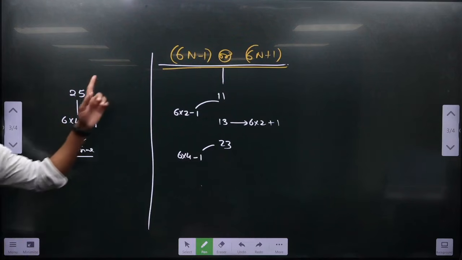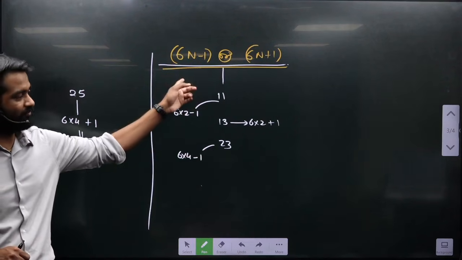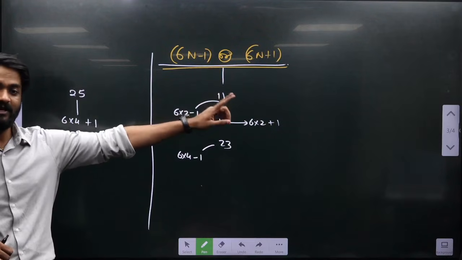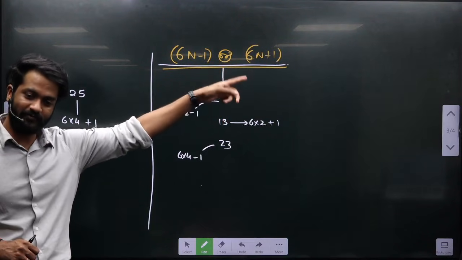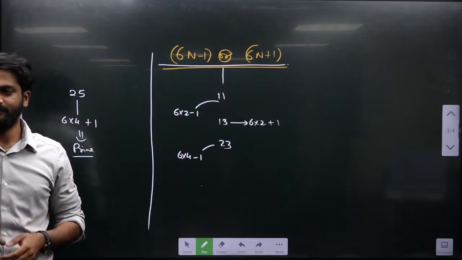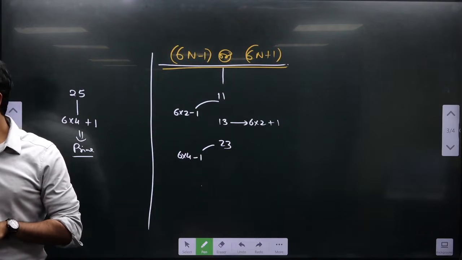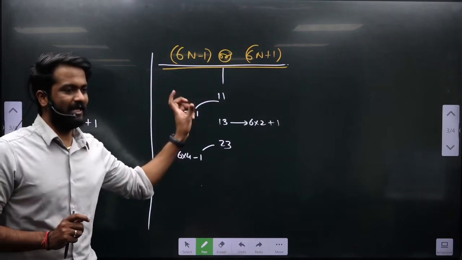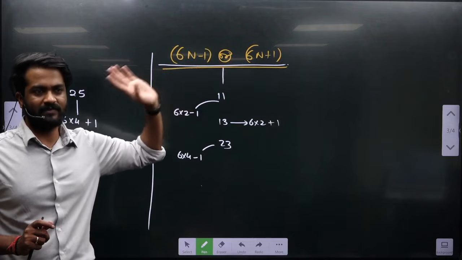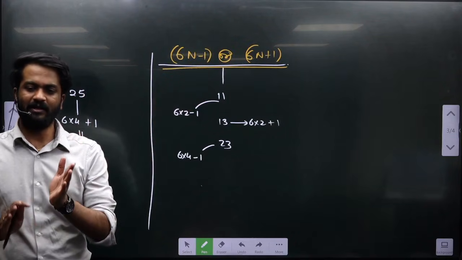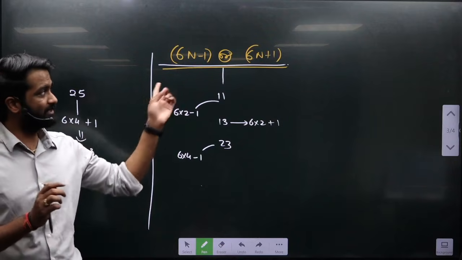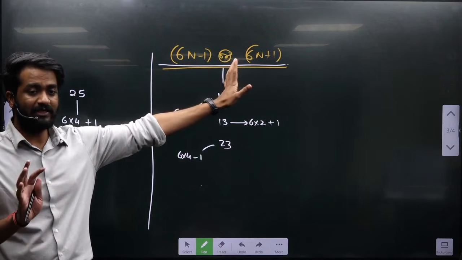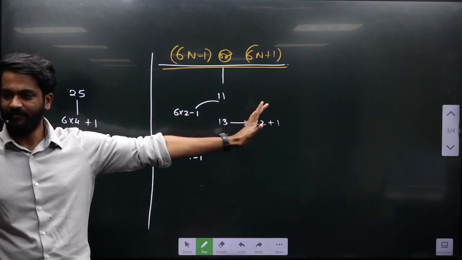If a number is prime, it will be represented either in this format or in this format. But a number that can be represented in this format or this format is not always prime. Is it making sense, what I'm saying? Okay, if it is prime, then you can always say either it will be 6n minus 1 or 6n plus 1. But if a number is represented as 6n minus 1 or 6n plus 1, that doesn't mean it will always be prime.